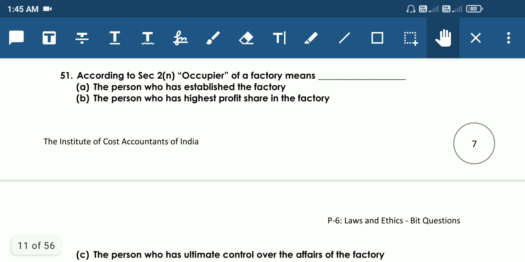51. According to Section 2(n), occupier of a factory means: Option A, the person who has established the factory. B, the person who has highest profit share in the factory.